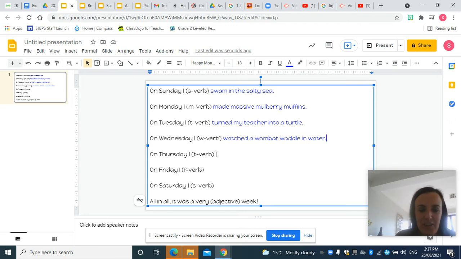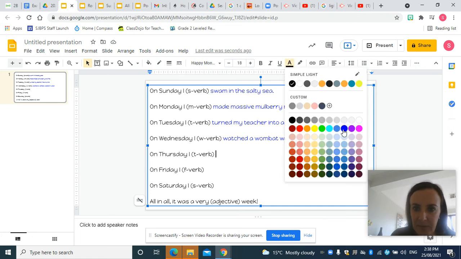All right, now on Thursday. Now for this one, boys and girls, Thursday obviously starts with T, so you can use T words, but I thought I might use the sound T and H makes. So my words will still start with T, but I'm going to challenge myself and make my alliteration be that sound. So on Thursday, I'll change my colour so you can see what I'm writing.